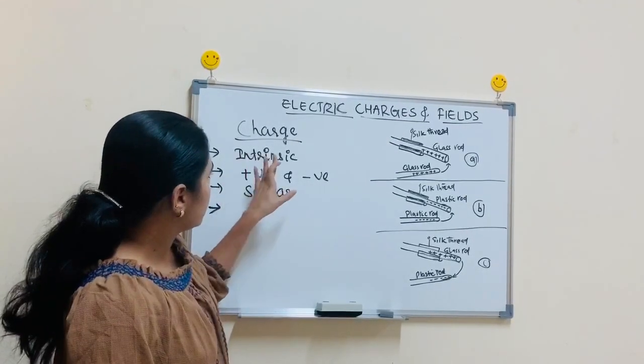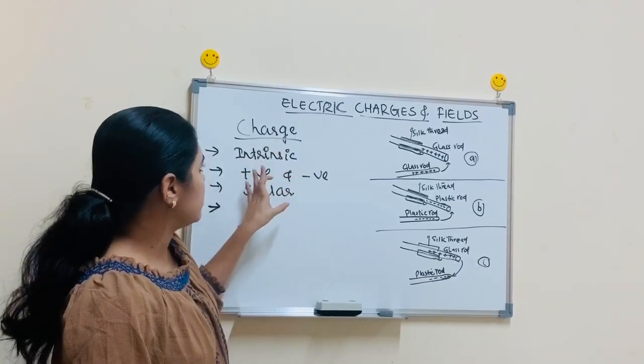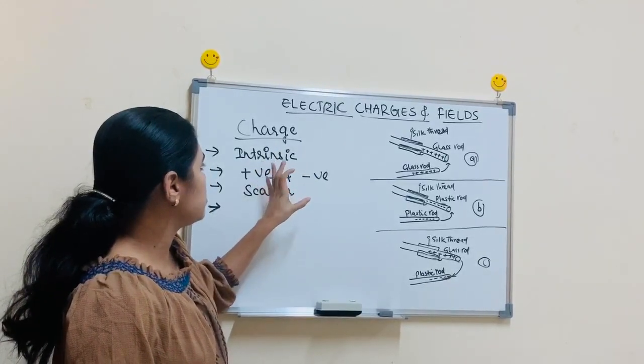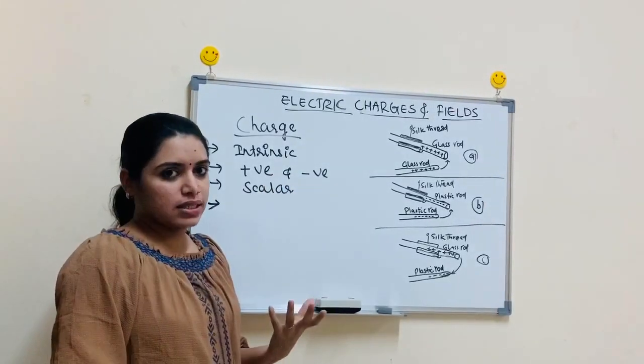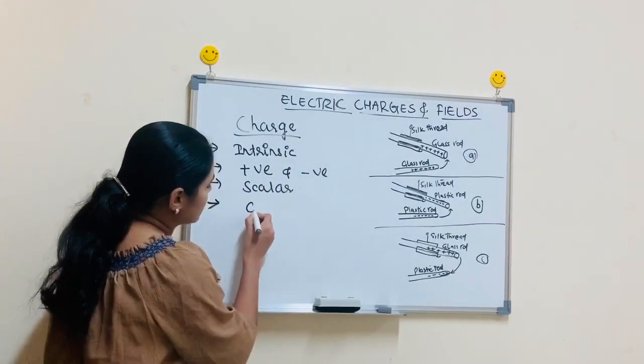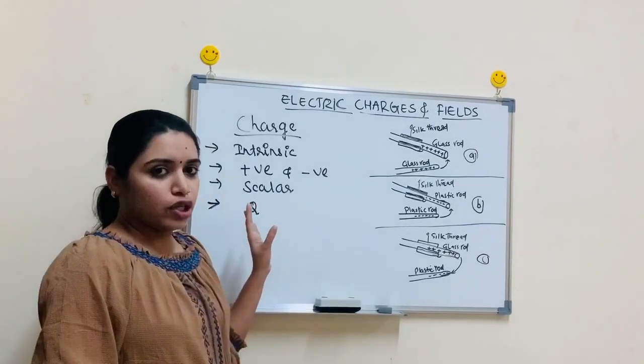Then we discussed intrinsic property. Charge is an intrinsic property. Charge is of two types, positive and negative, and charge is a scalar quantity. Then how can we represent the charge? Charge can be represented by the letter Q.